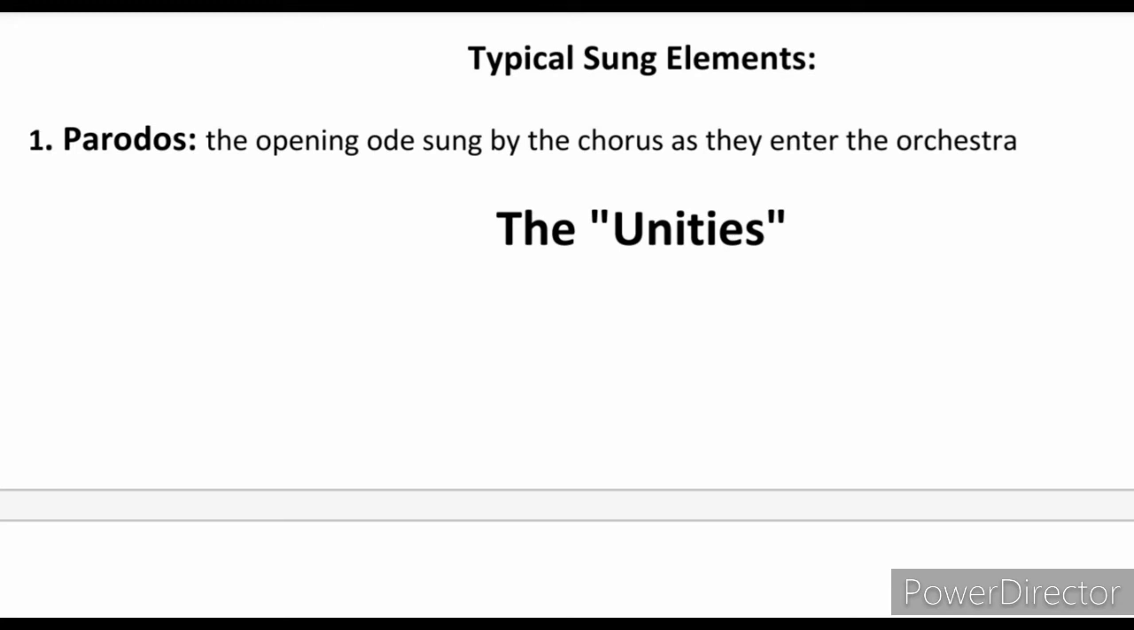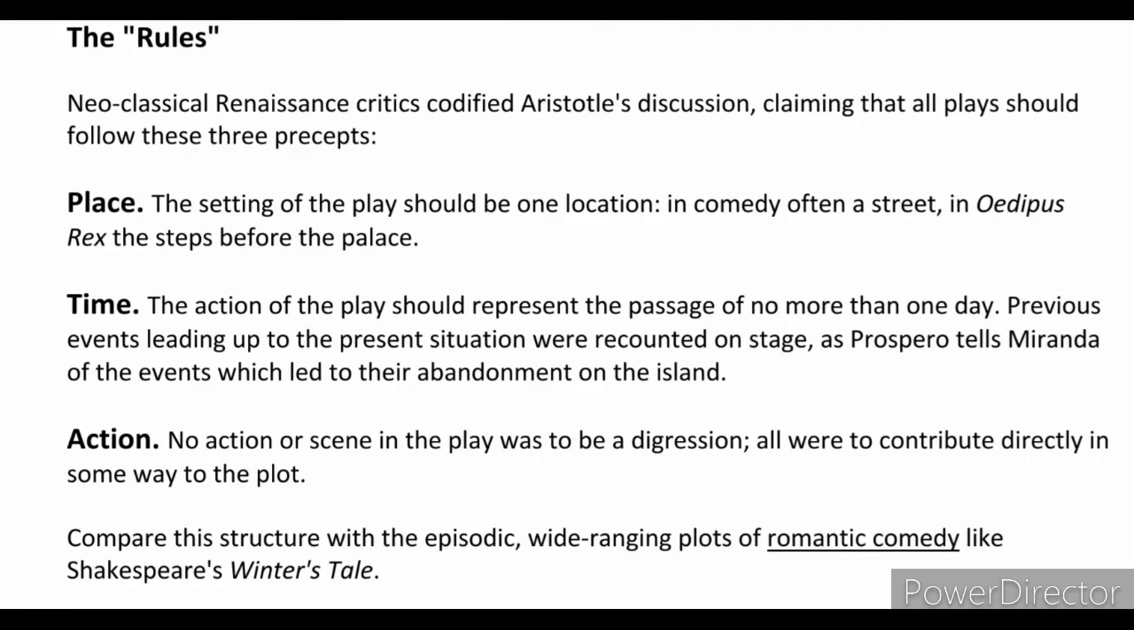Similarly, there are the three unities used in the tragedy. So let me go to these three particular unities. Greek and Latin drama were strict in form. The stage represented a single place throughout the action. The plot recounted the events of a single day. So there were three unities that were observed in those days. So what are the rules? Neoclassical Renaissance critics codified Aristotle's discussion, claiming that all plays should follow these three precepts.